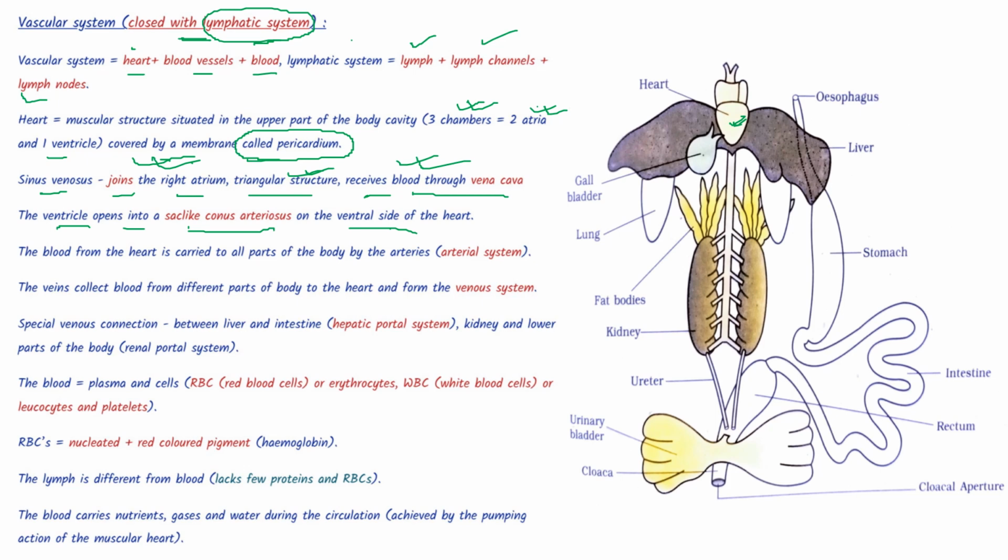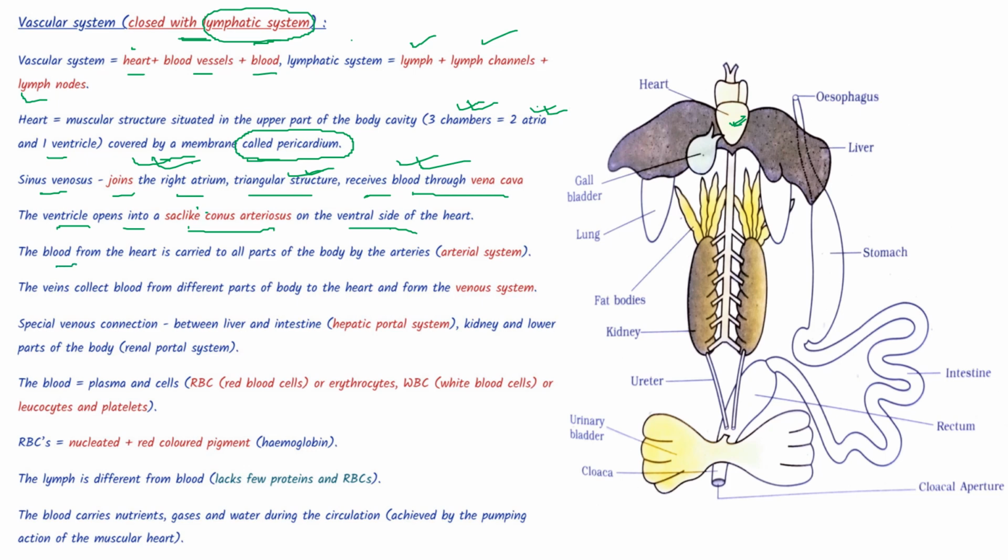This might be one of the options, and you might think, how can the ventricle open into conus arteriosus? So maybe you will go for some other option, perhaps sinus venosus, if it is there instead of conus arteriosus. We shouldn't make such mistakes.